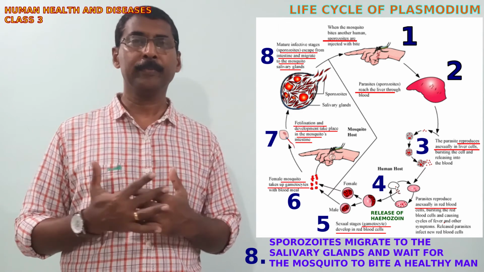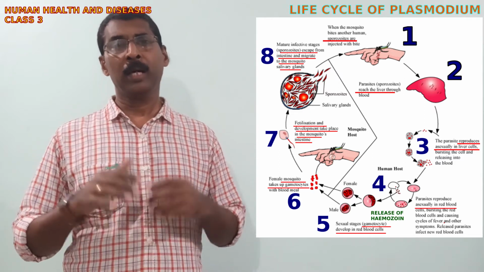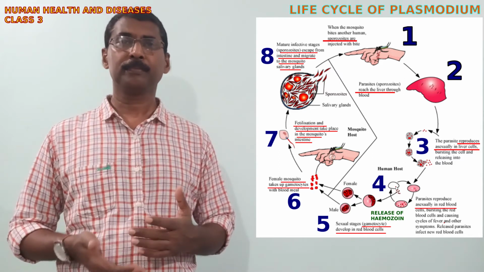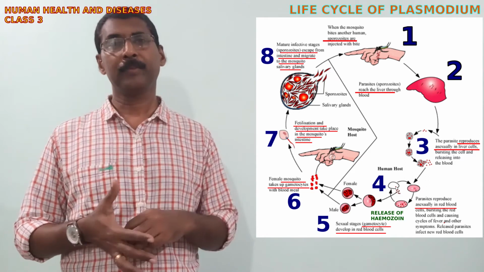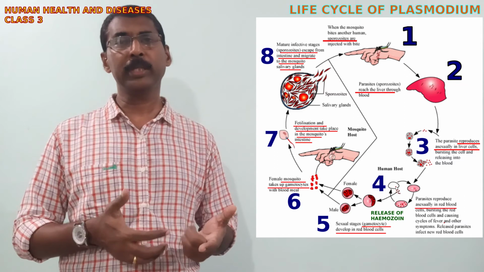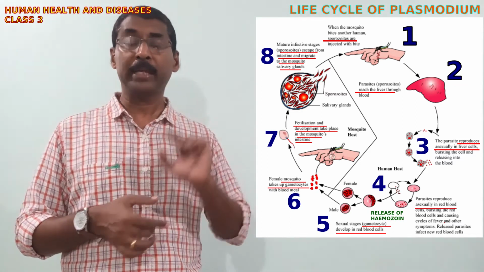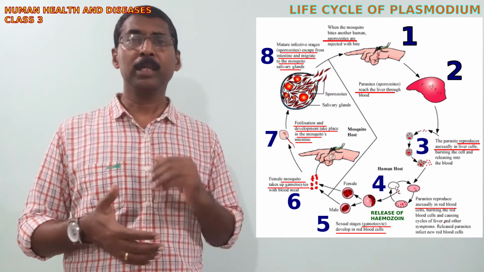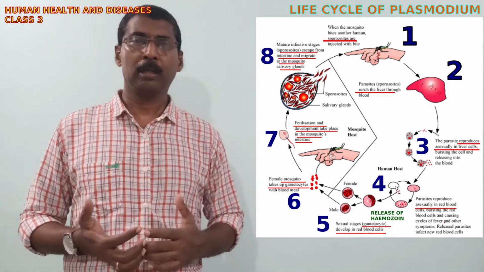As I told you, these sporozoites migrate to the liver cells and multiply there, and the daughter cells produced are called merozoites, and after some time these merozoites enter into the bloodstream again and migrate to and enter into the RBC. In RBC they multiply several times.